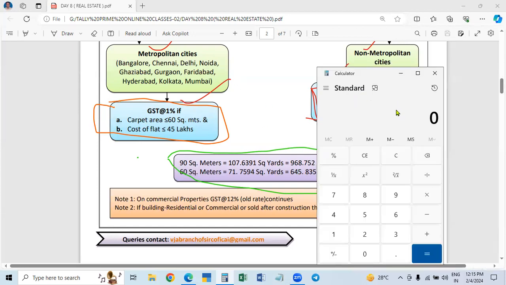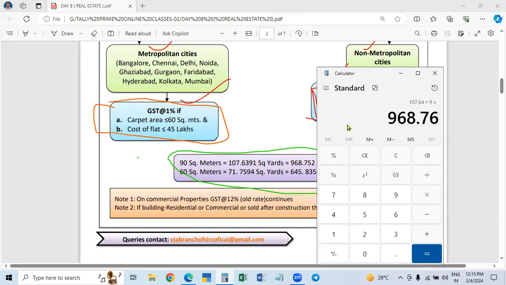In the case of non-metropolises, the carpet area should be less than or equal to 90 square meters. So 90 square meters into 1.196 square yards is 107.64 square yards. Each square yard is 9 square feet.